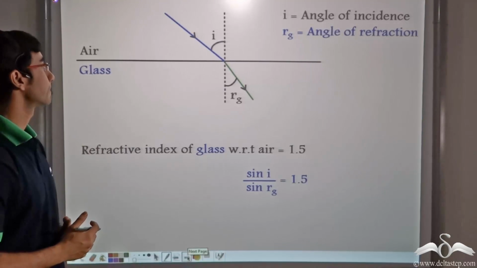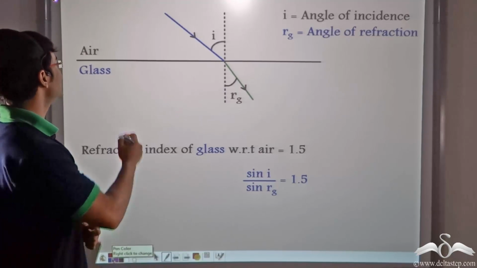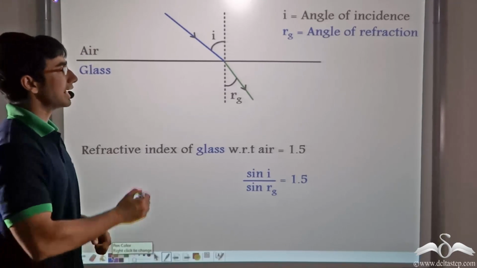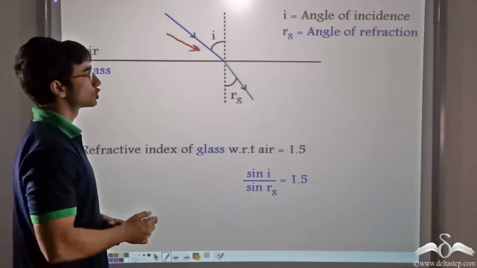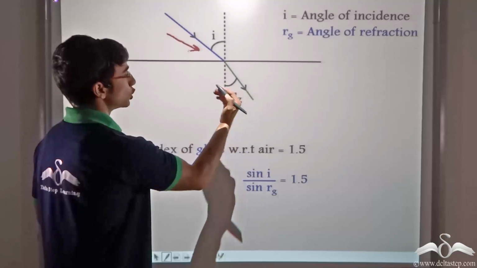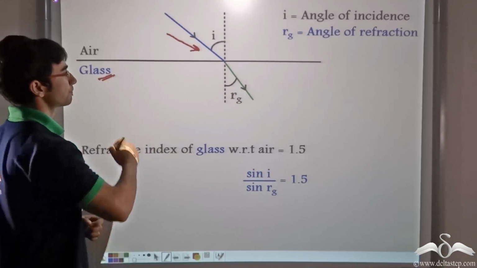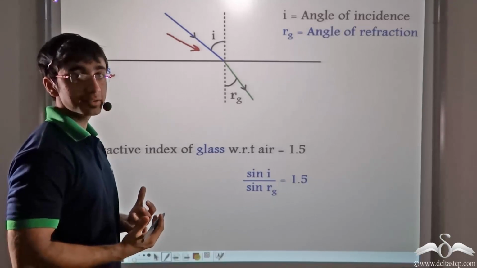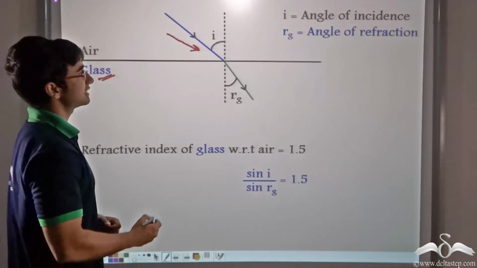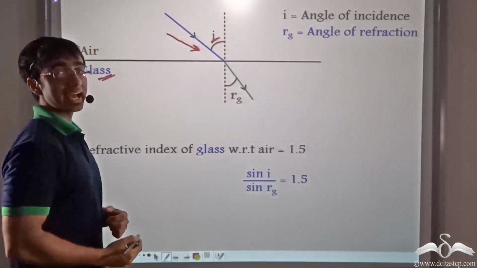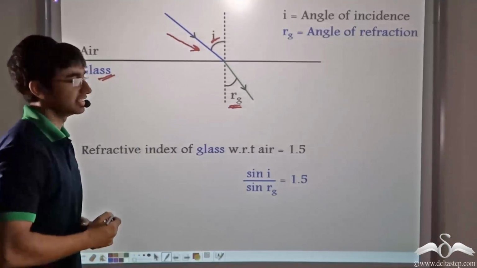Notice this diagram over here. Here, an incident ray marked in blue is incident at the air glass interface. Now, at the air glass interface, the incident ray encounters a change in medium, so it is refracted and it bends towards the normal. This refracted ray travels on in glass. Since glass is denser than air, the refracted ray is bending towards the normal. The angle of incidence in this case is given by I, and the angle of refraction is given by Rg, G because we are considering glass in this case.